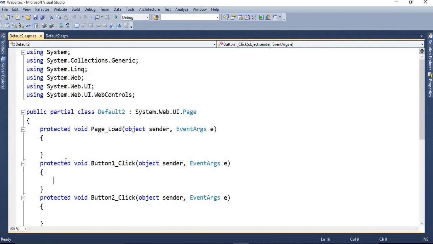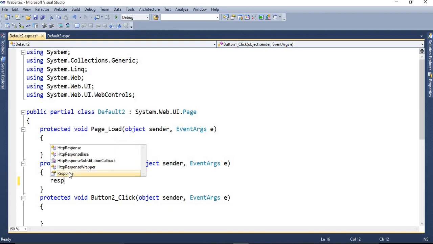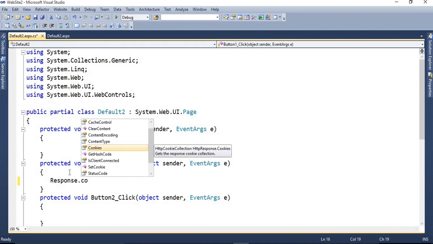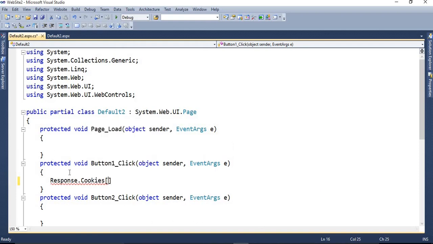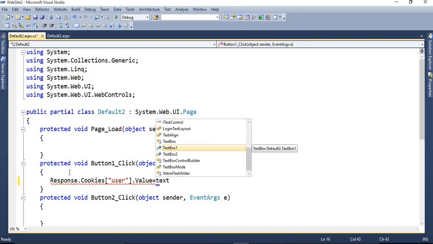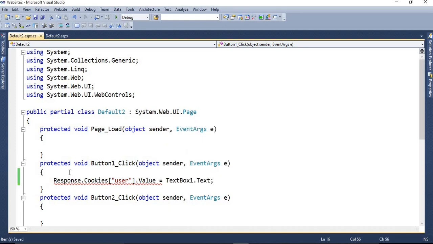When I perform the click event of the first button, in that you have to write the code of store cookie. For that purpose you have to remember one thing: for storing the cookie we have to use the Response object, and to retrieve the cookie we have to use the Request cookie object. We are writing Response.Cookies, in that you have to write the name of the cookie, user, value is equal to TextBox1.Text.